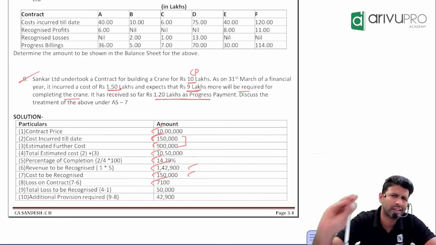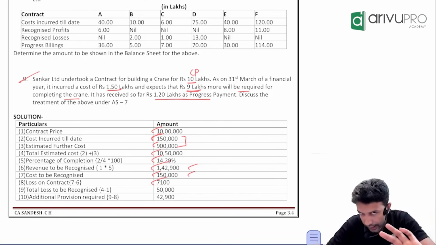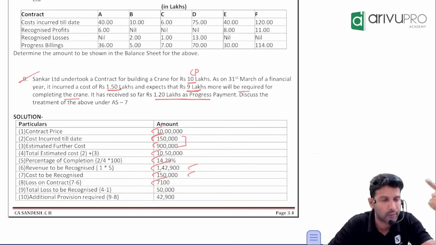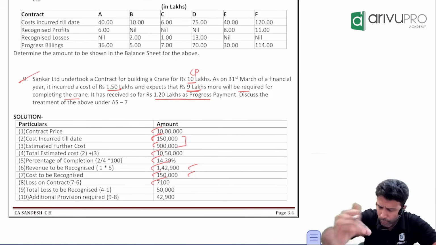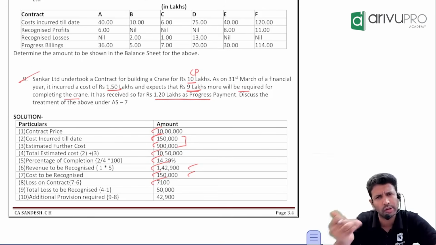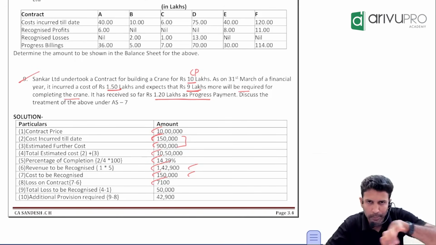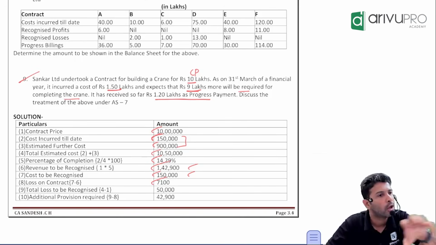Whenever you're solving this question, do not forget to remind yourself of one provision. That is, AS 7 says expected loss on the contract should be deferred or booked immediately? Any expected loss should be booked immediately. So before you start solving the question, it's always a good practice to check whether it is a profitable contract or a loss maker.